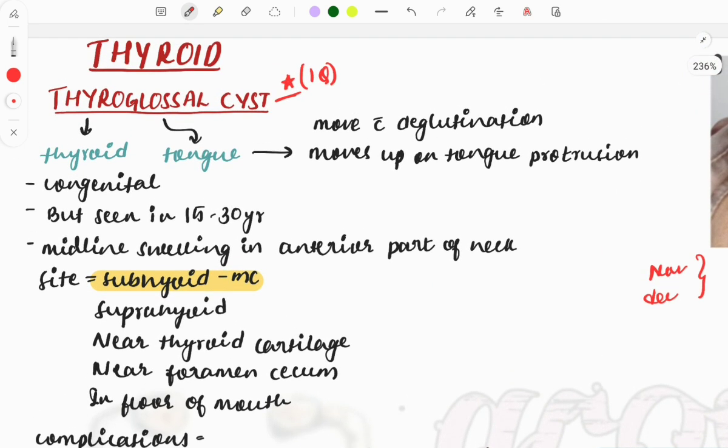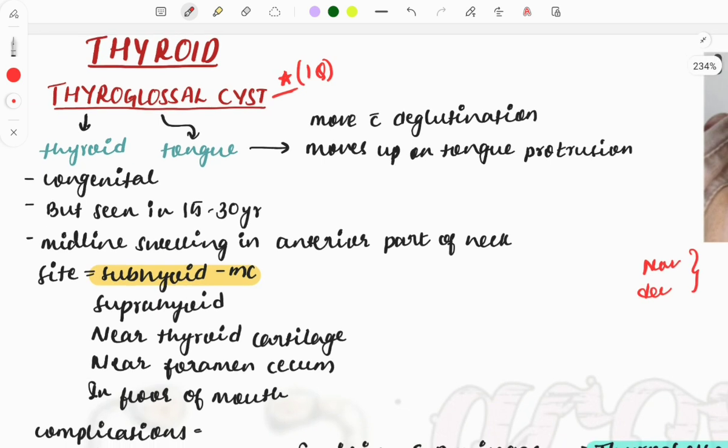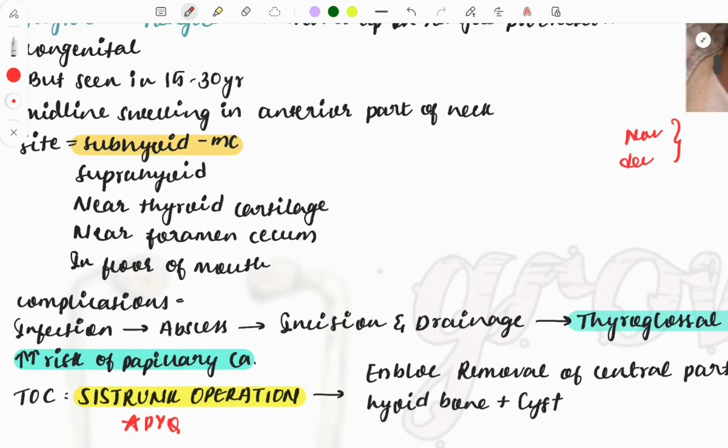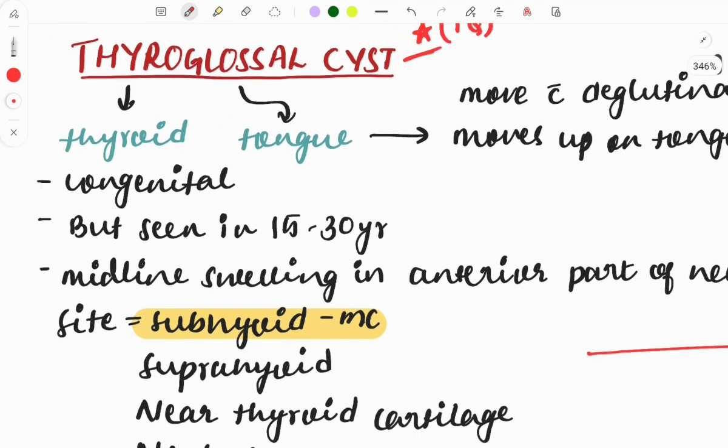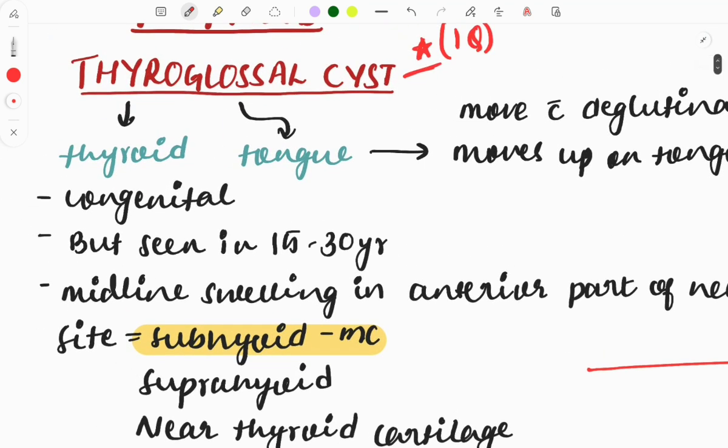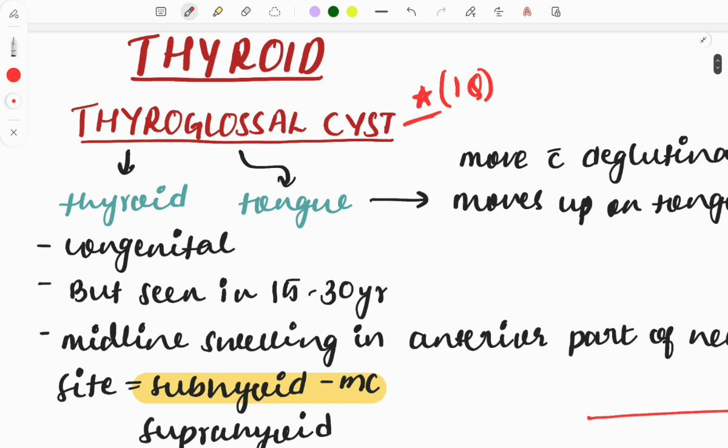Okay, so thyroglossal cyst. So break the name. See, one another important thing I want to suggest to you, that whenever you do not know anything and a new term comes in front of you on the screen in the exam hall, try to break that word. Like now, thyroglossal cyst, what does this stand for? Just break it and you will easily reach the diagnosis, and if you connect the dots, you will easily reach what the examiner is trying to ask.